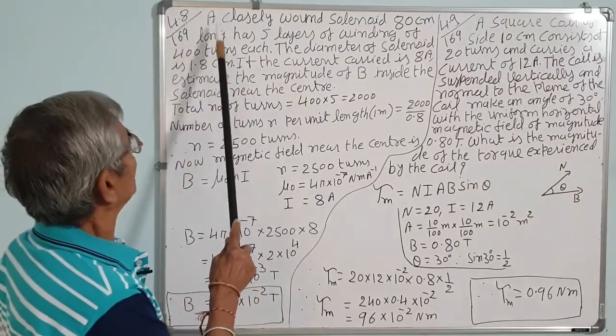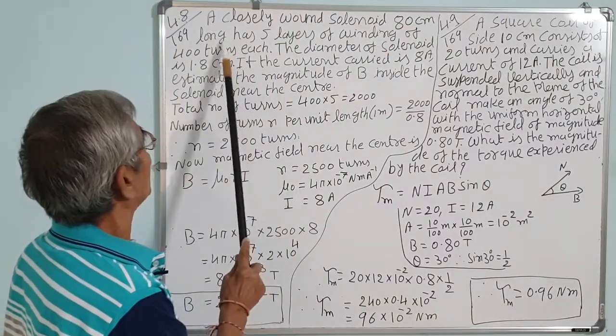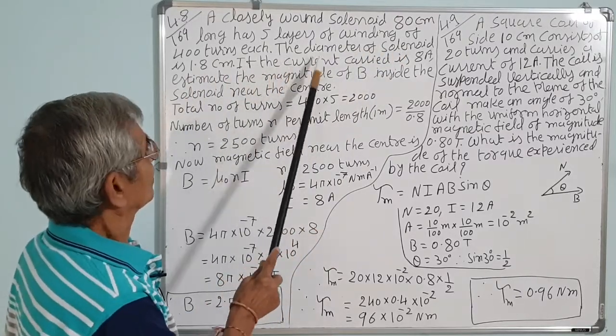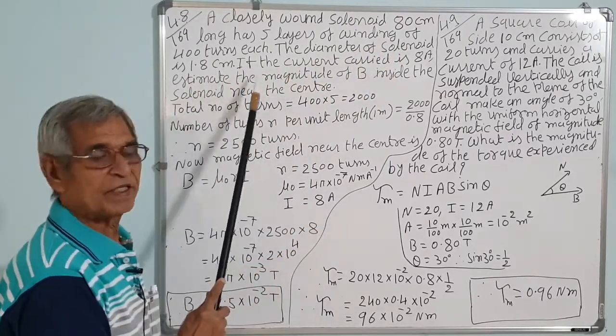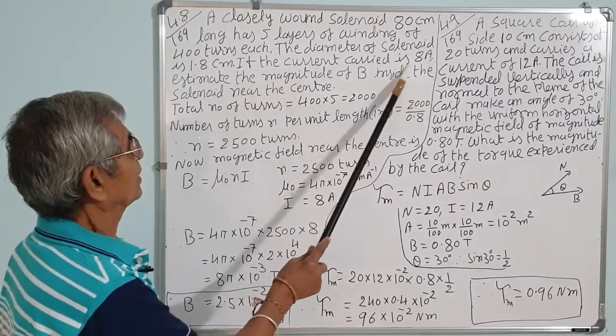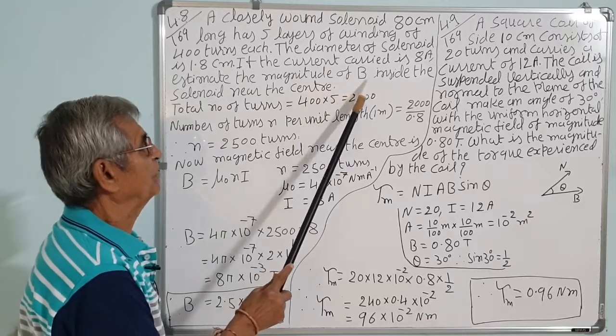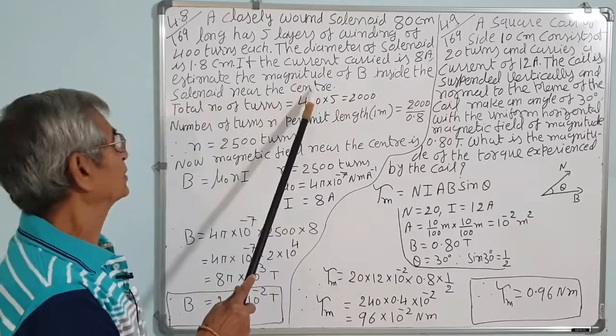Next, 4.8. A closely wound solenoid 80 cm long has 5 layers of winding of 400 turns each. The diameter of the solenoid is 1.8 cm. If the current carried is 8 ampere, estimate the magnitude of the magnetic field B inside the solenoid near the center.